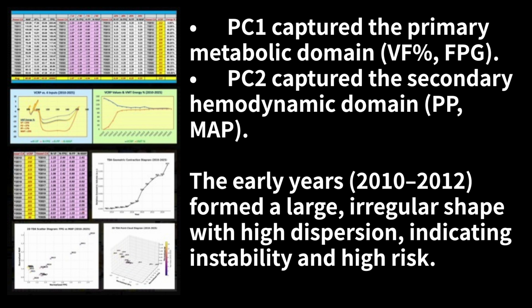PC1 captured the primary metabolic domain, VF%, FPG. PC2 captured the secondary hemodynamic domain, PP, MAP. The early years, from 2010 to 2012, formed a large, irregular shape with high dispersion, indicating instability and high risk.